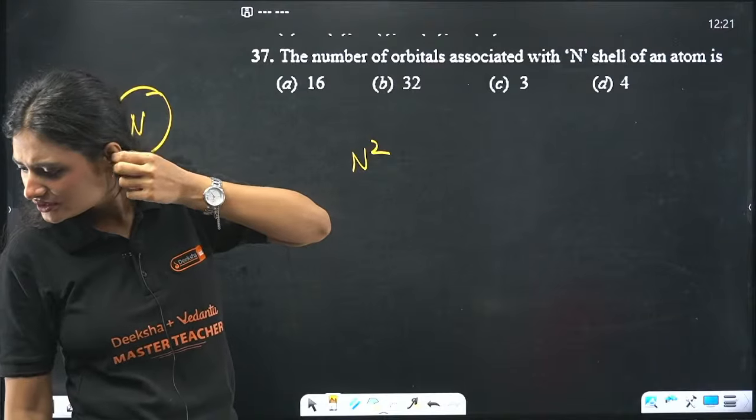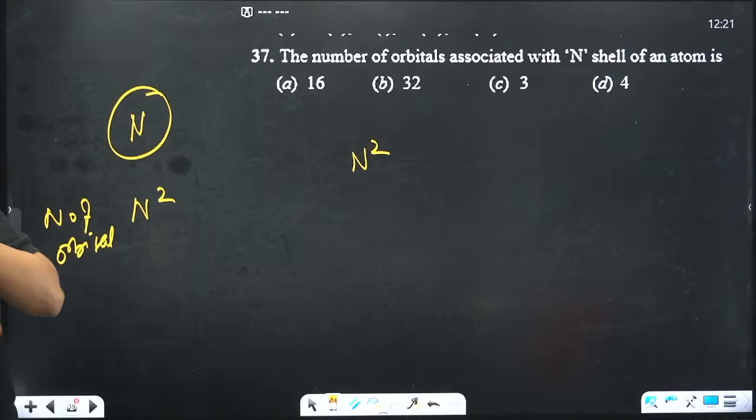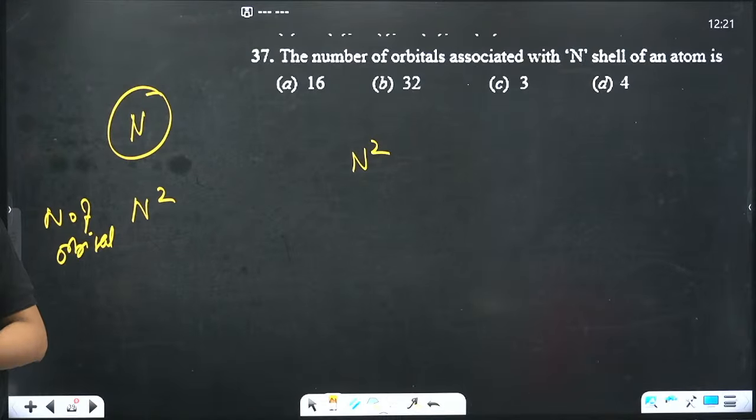No, 1 second. What are we dealing with here? Yes, the number of orbitals, 16, n square. I think there is something with the answers. 1 second, I'll check.